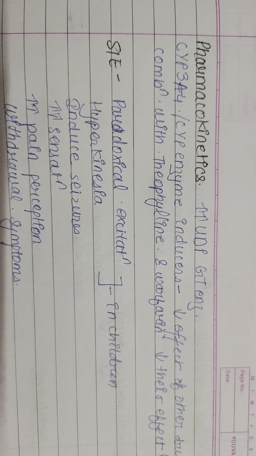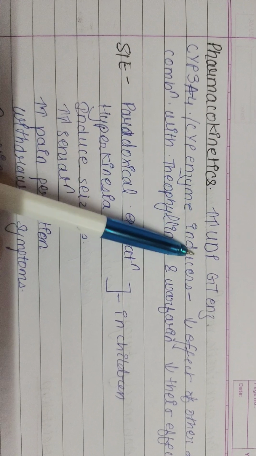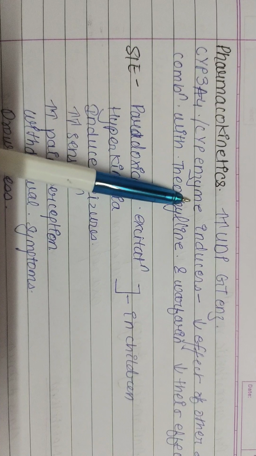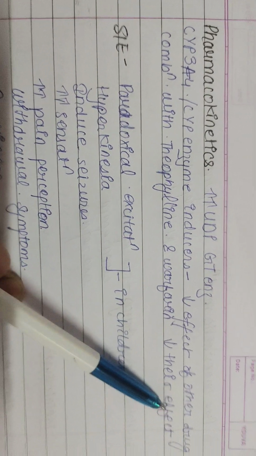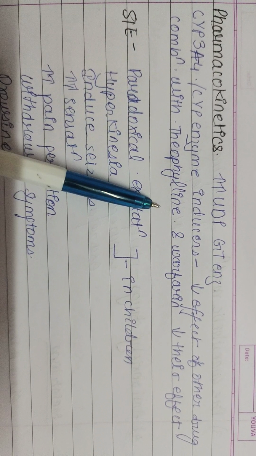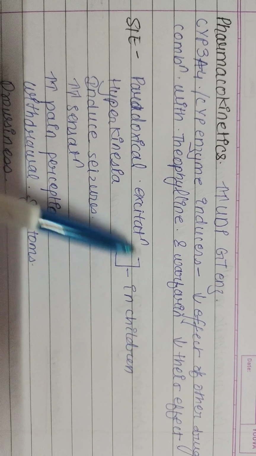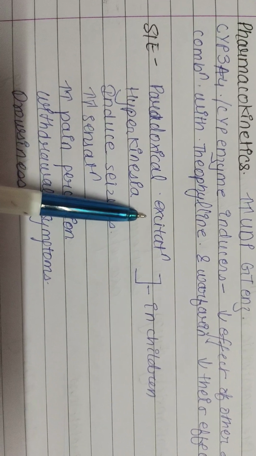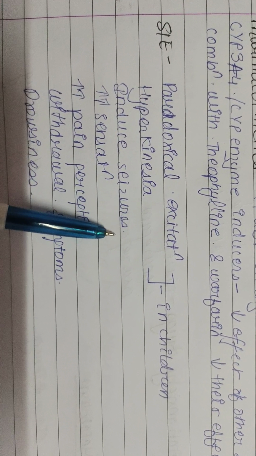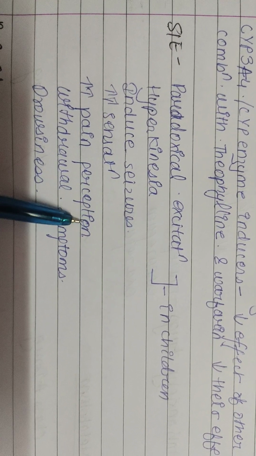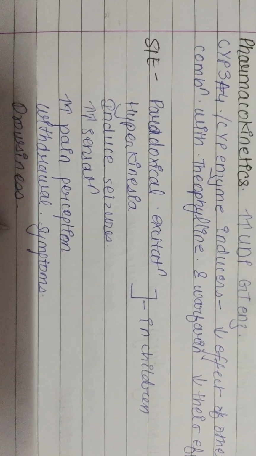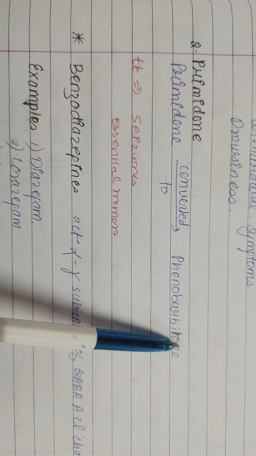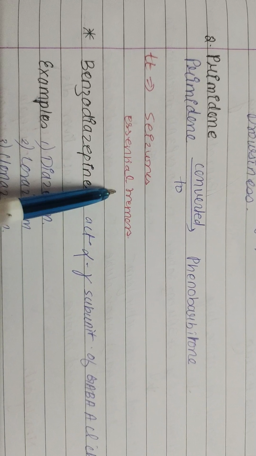Pharmacokinetically, phenobarbital increases the UDP-GT enzyme and is a CYP3A4 or CYP enzyme inducer, so it decreases the effect of other drugs; combined with theophylline and warfarin, it decreases their effects. The side effects of phenobarbital are paradoxical excitation and hyperkinesia in children, induced seizures, increased pain perception, withdrawal symptoms, and drowsiness. Now, primidone is converted to phenobarbital. It is used for the treatment of seizures and essential tremors.